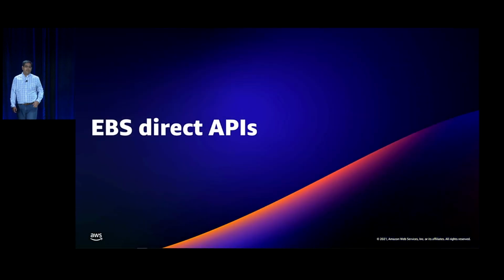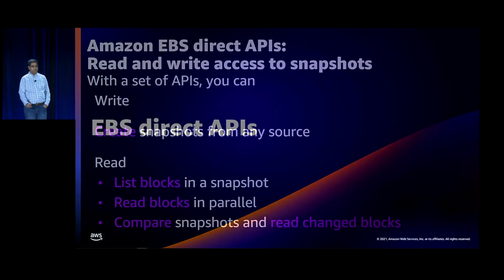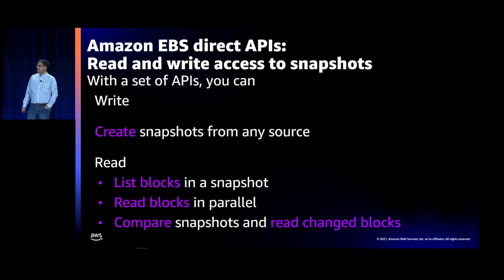Venki touched on direct APIs. What are those? Let's quickly dive through those. So direct APIs are a set of read and write access APIs to snapshots. So with the write APIs, you can create snapshots from any source. With the read APIs, you can list blocks, you can read blocks, and you can compare snapshots and read the change blocks. So what's the use case for writes and reads?